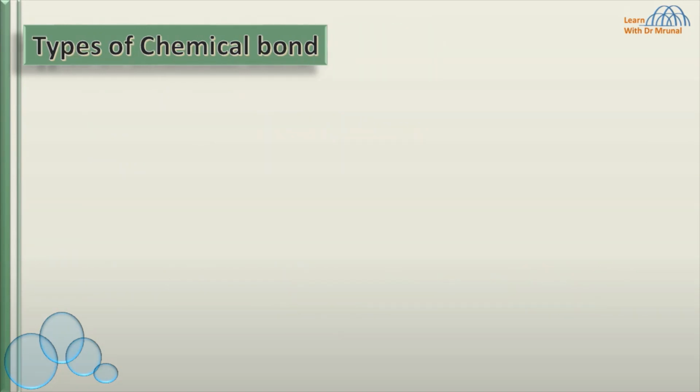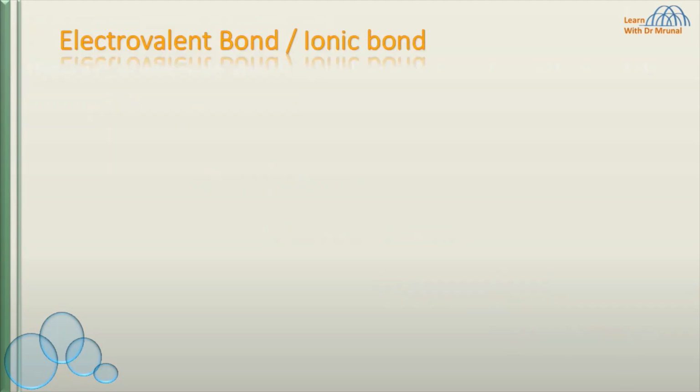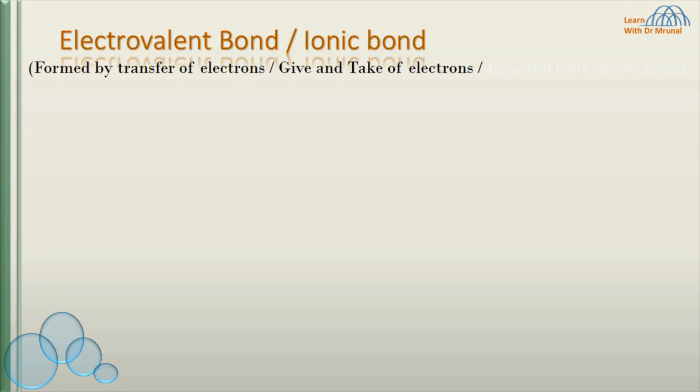The type of chemical bond formed is determined by how the atoms acquire stable configuration. So the chemical bonds could be of one of the following types: electrovalent bond, covalent bond, coordinate bond, hydrogen bond, and metallic bond. Electrovalent bond, which is also known as ionic bond, is formed by transfer of electrons, give and take of electrons, or loss and gain of electrons.